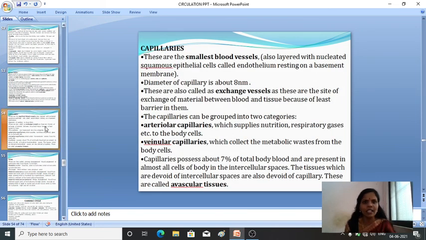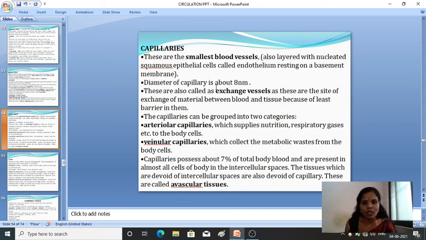Second is the capillaries. So again here, these are the smallest blood vessels. Capillaries are the smallest blood vessels and are also lined by nucleated squamous epithelium, called the endothelium, resting on the basement membrane.